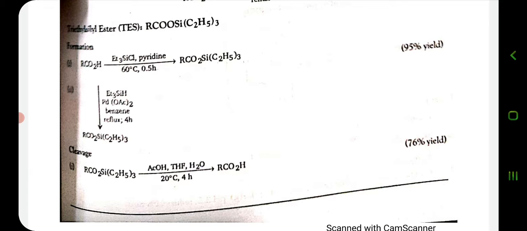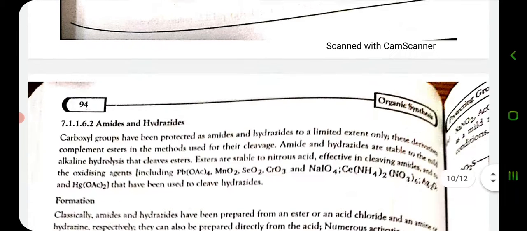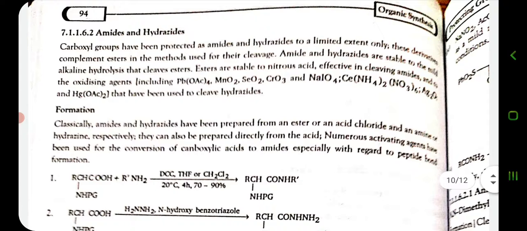Amides and hydrazides can be protected. The carboxylic group has been protected as amides and hydrazides to a limited extent. Only these derivatives complement esters in the methods used for the cleavage.